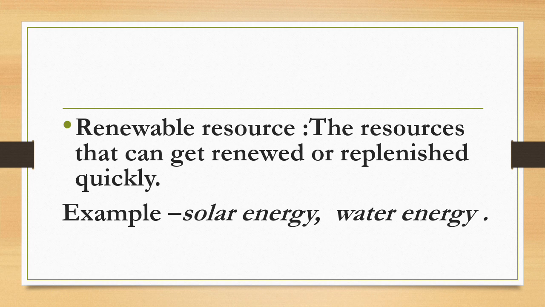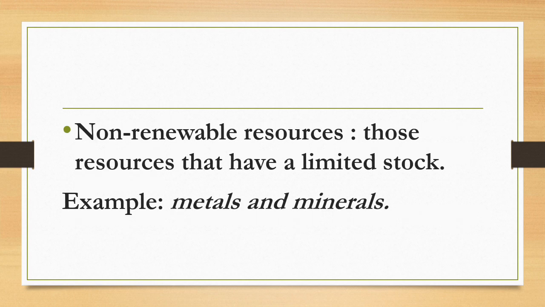However, not all renewable resources are unlimited. Careless use of certain renewable resources like water, soil and forest affects the stock. These are called sustainable resources. Now, non-renewable resources. These are resources which can be used only once, after which they cannot be replaced.